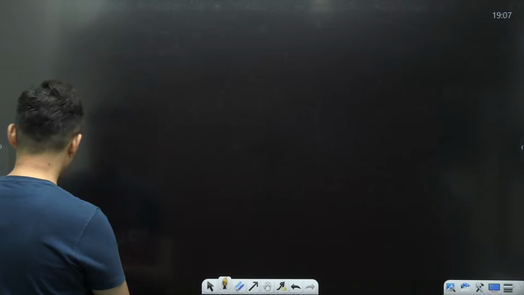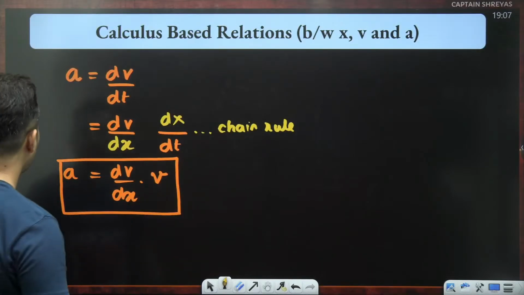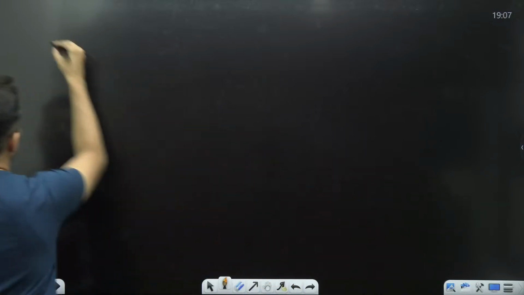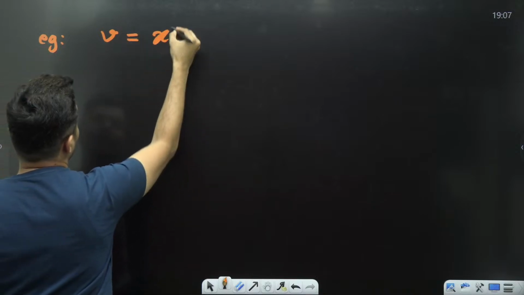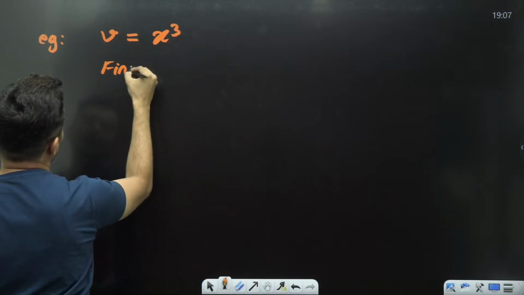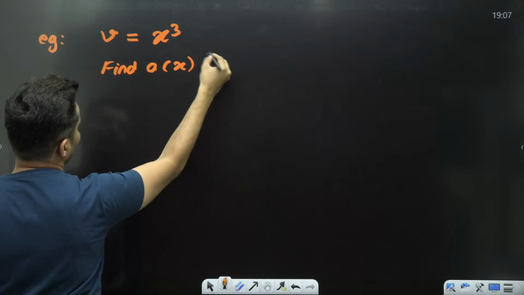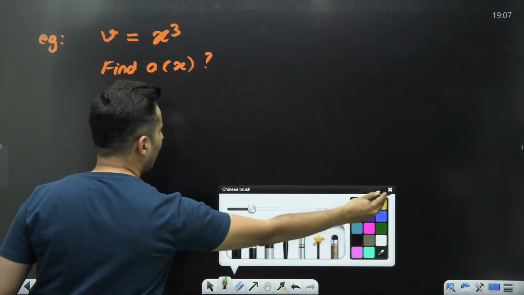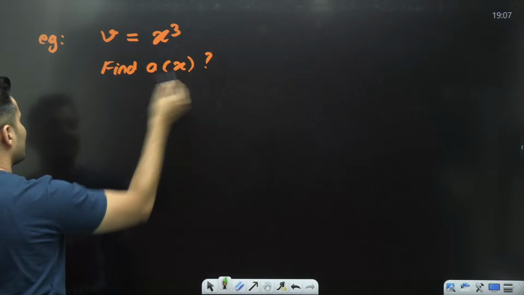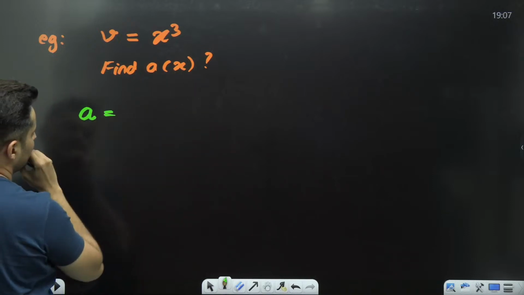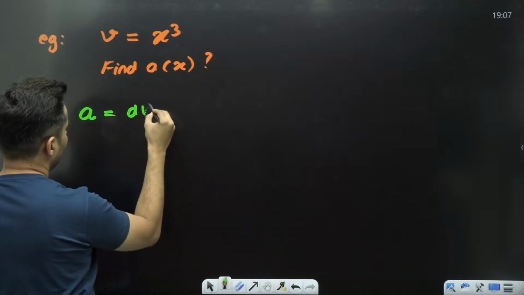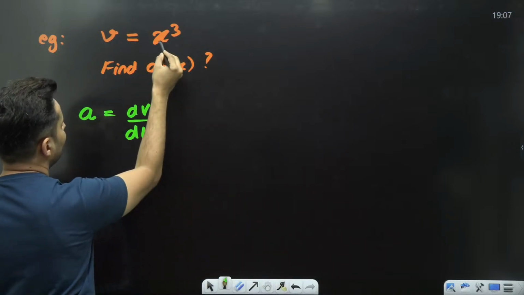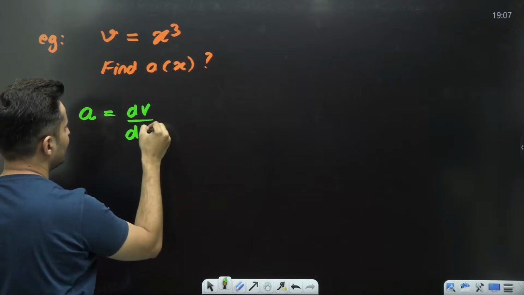Let's say velocity is given as a function of x. Let's say velocity is given as x cube. Find acceleration as a function of x. That was the question. How will we solve it? The question is acceleration as a function of x. So acceleration is dv by dt, but in my expression, whatever is given is only in terms of x, no time is there.